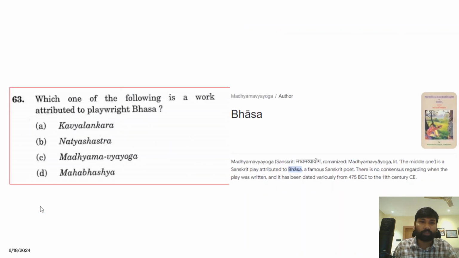Okay, so next question: which one of the following is a work attributed to the playwright Basa? Now, in ancient times, it is very important that you go through all these important texts written by Dandin, Kalidasa and Basa. They were very important texts which were written in ancient times, right? So the correct answer for this question is